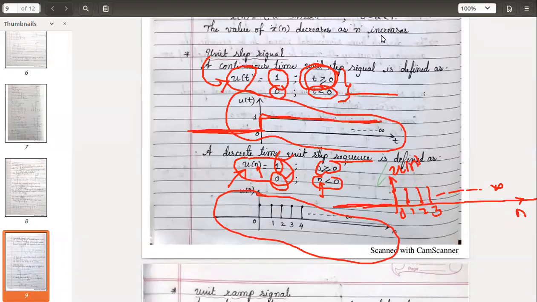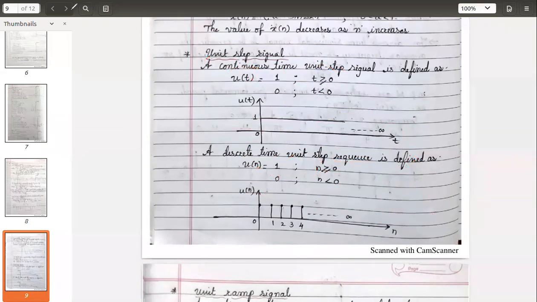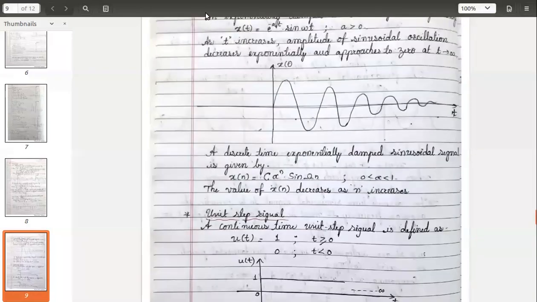This is about the unit step signal. We have completed 4 elementary signals today. Any doubt anywhere? Please feel free to ask me. Till now we have completed 4 elementary signals.